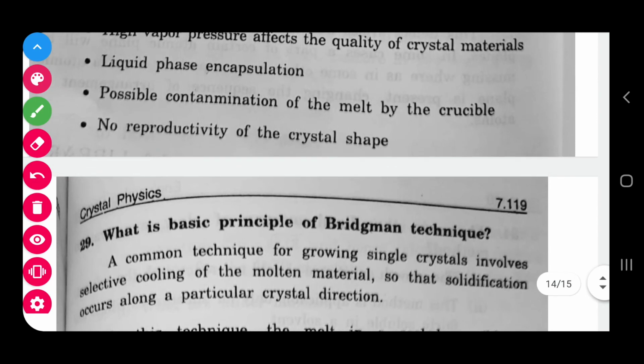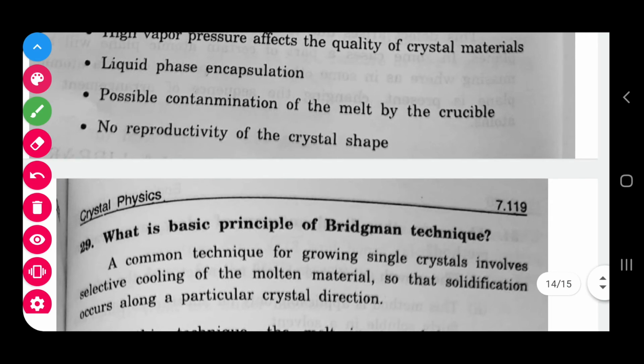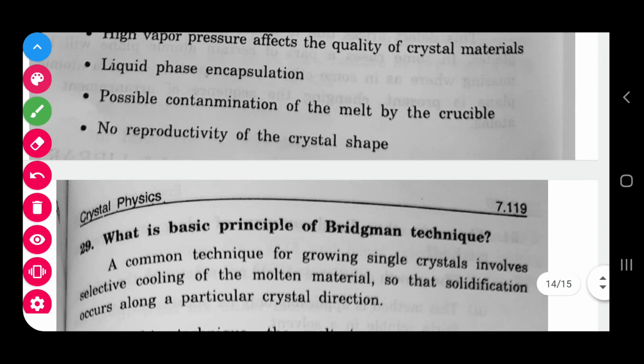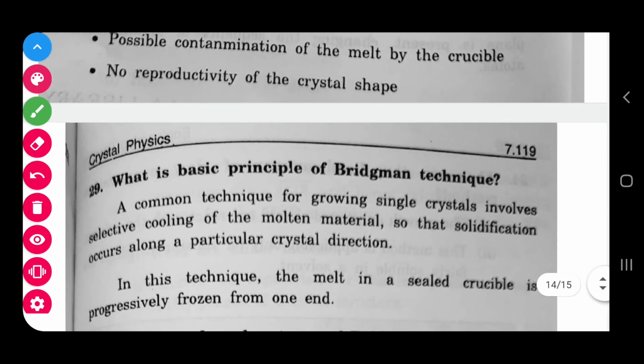Crucible is a small vessel in which you take the material. That may be a negative. No reproducibility of the crystal shape: we cannot get the same final shape again and again.